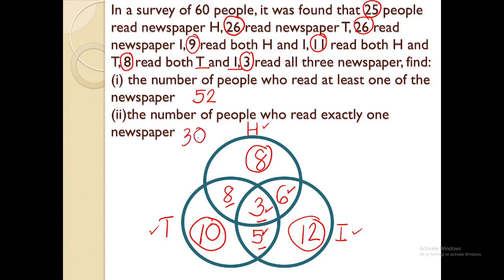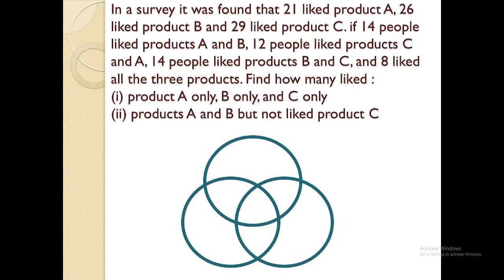Now here's my question. I'm going to add another question. How many people don't read any of the newspapers? So there are 60 people in the survey. So 60 minus 52, that's 8. So there are 8 people who do not read the three newspapers. Probably they're reading another newspaper. Let's go to another question.